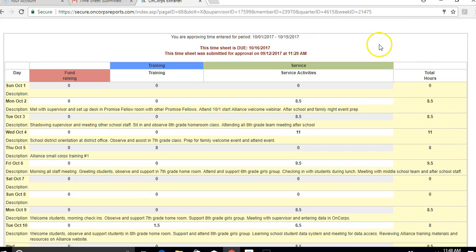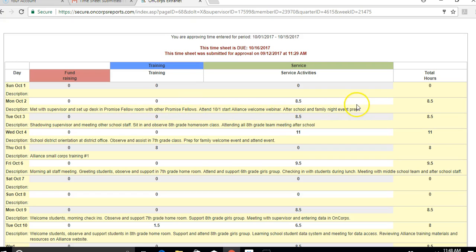So we're just going to go through and look for any errors and make sure that everything makes sense. And just so you know, this timesheet starts on October 1st, so I am pretending that this is a Promise Fellow member that started on October 1st. So if you see some Alliance webinars and Small Core Training 1, you might wonder why the dates are different. We're pretending that this member started later. So we'll start with descriptions.